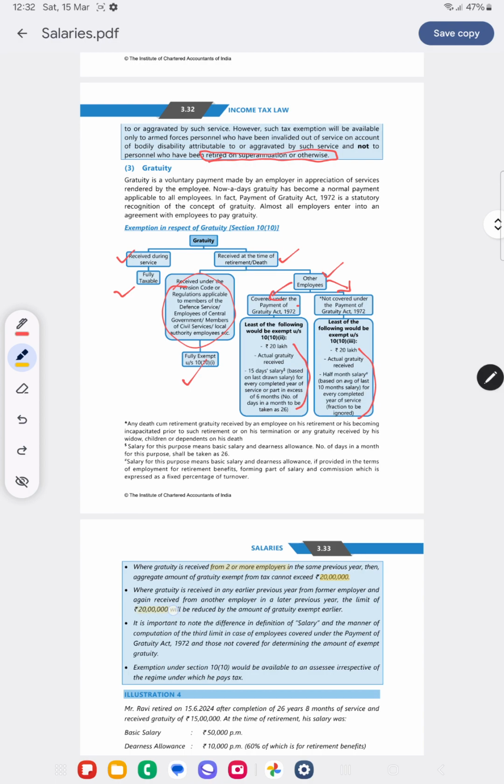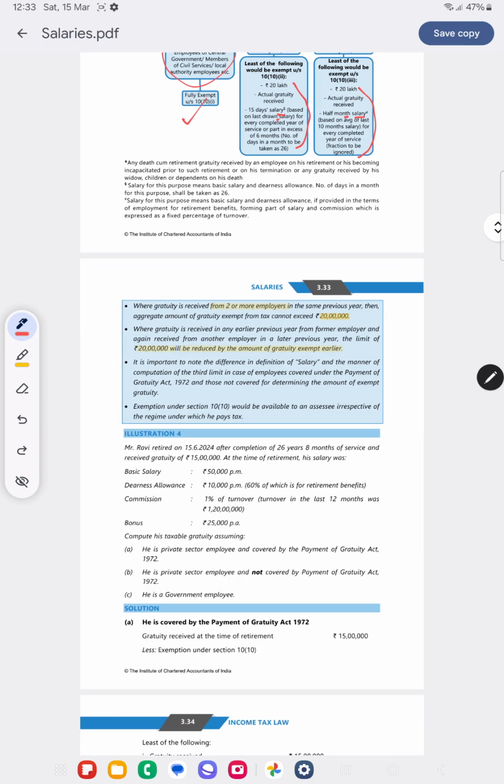Will I get a separate 20 lakh benefit? No, only 20 lakh will be given in total. The gratuity exempt earlier should be subtracted from the 20 lakh limit. The important thing here is that salary here is different and salary here is different. Salary here is basic plus DA, and salary here is basic plus DA in terms plus turnover commission.